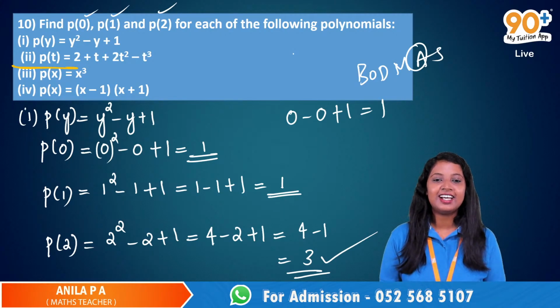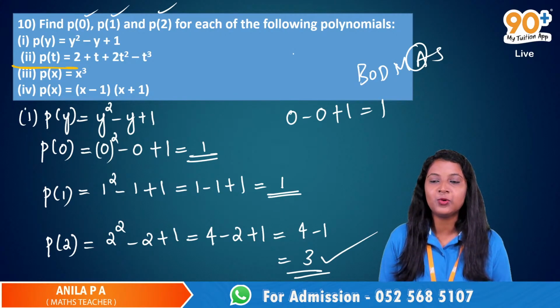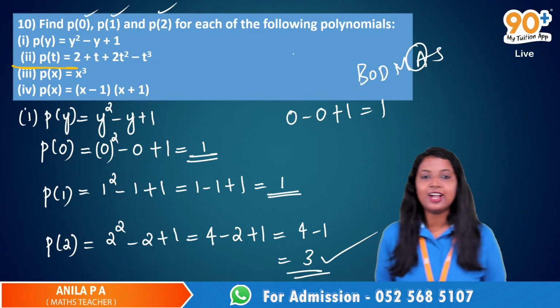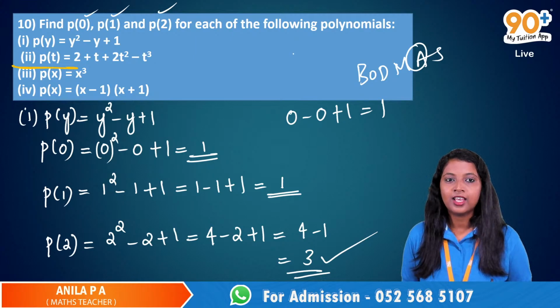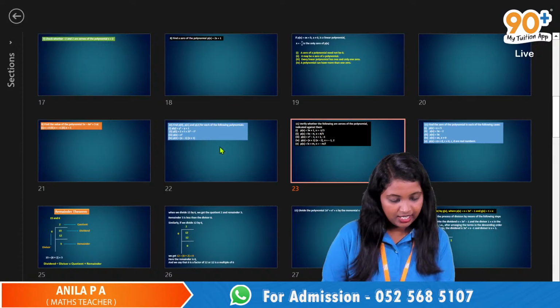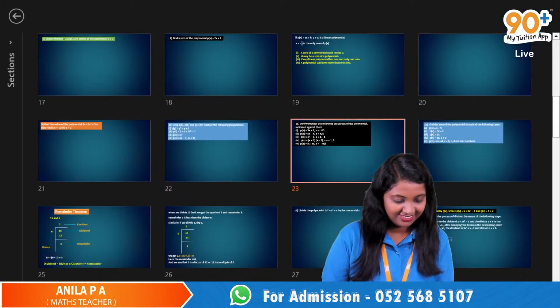So these are the answers, P of 0. I finished the questions. Okay, now let's do the second question. Very quick. Any doubts here? Anybody? No, right? So now let's solve the second one.